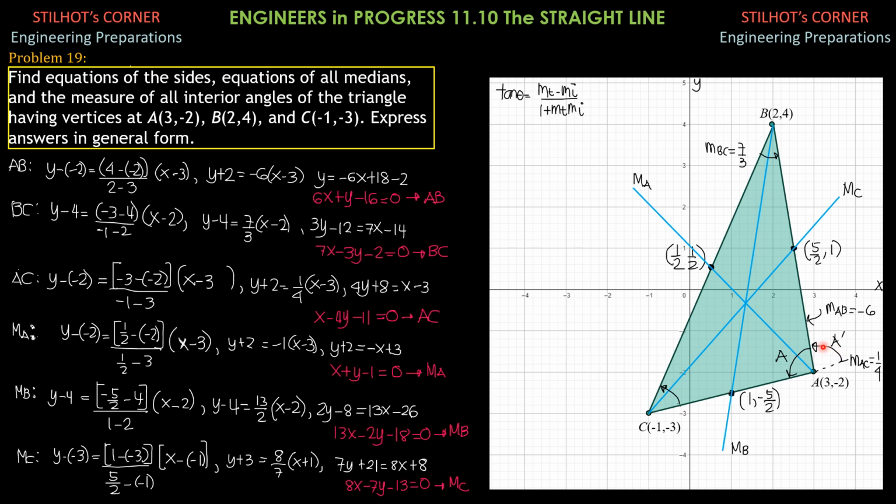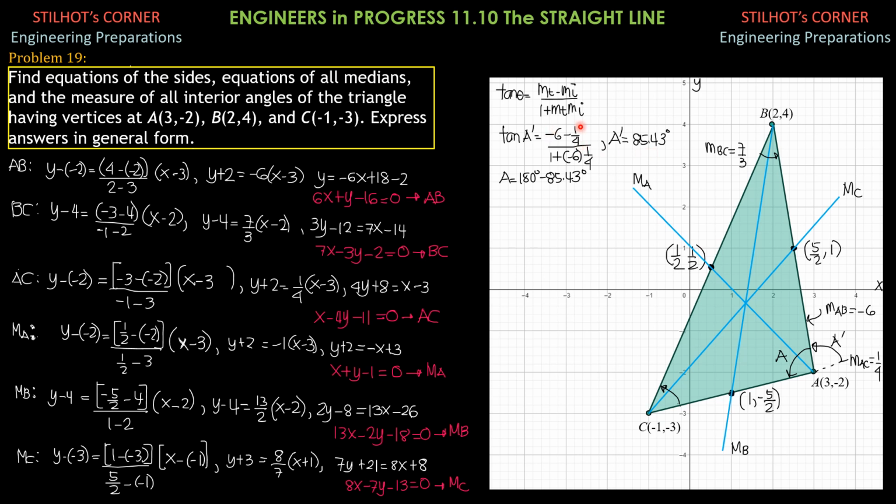So tangent of A prime equals negative 6 minus 1/4 all over 1 plus negative 6 times 1/4. And if we solve for A prime, negative over negative, so that's positive. Inverse tangent of this positive value, use your calculator, is 85.43 degrees.